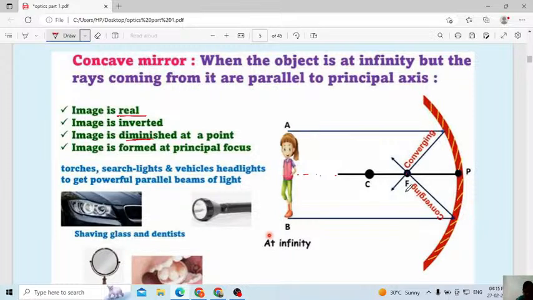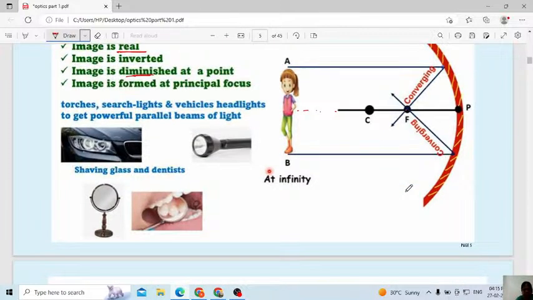The image will always be formed at the principal focus. Then where we will use this type of mirror, concave mirror: torches, searchlights, vehicle headlights. Already I explained this in detail. I will go fast. To get a powerful parallel beam of light, we will use a concave mirror.